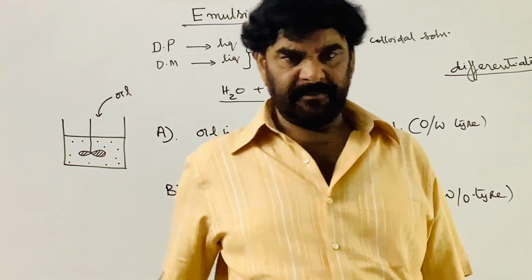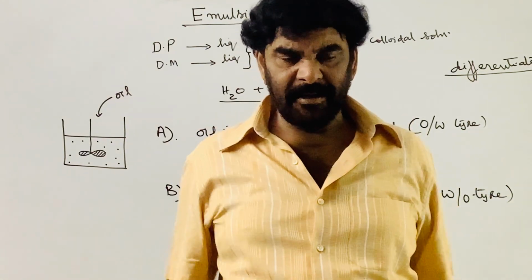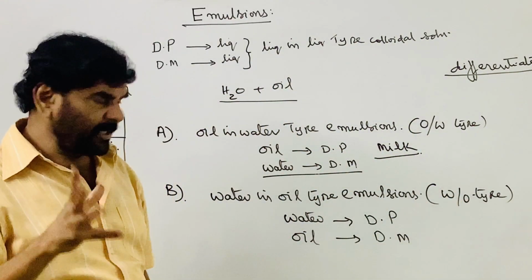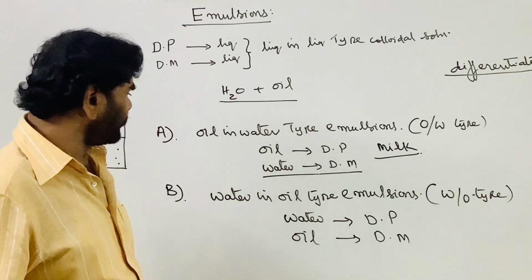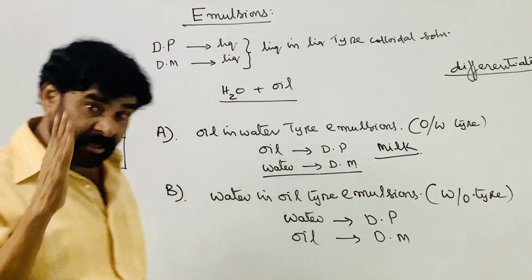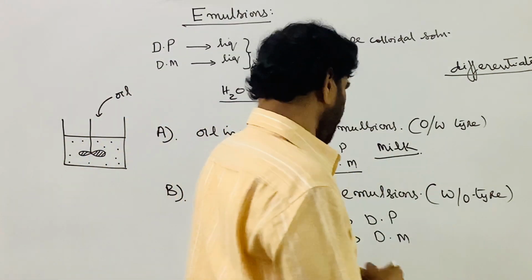You can see the oil droplets dispersed in the milk. The casein is stabilizing it. So the oil in water type is called an emulsion.